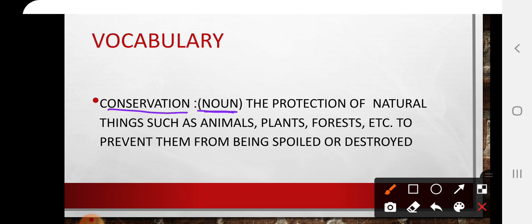So conservation is the protection, حماية, of natural things. To prevent, what's the meaning of prevent? منع. From being spoiled or destroyed, هي من التدمير. منعها من التدمير. So conservation means what? اللي هي الحماية أو الحفظ على شيء معين أو الحفاظ على شيء معين.